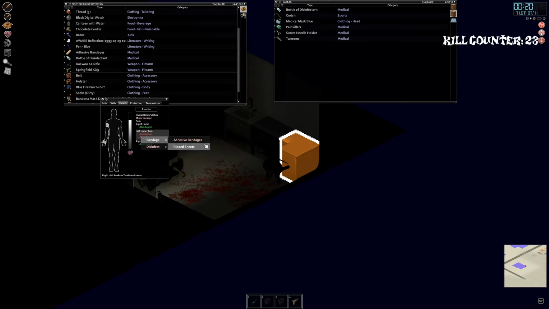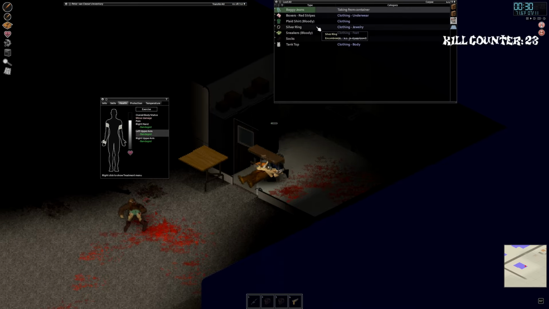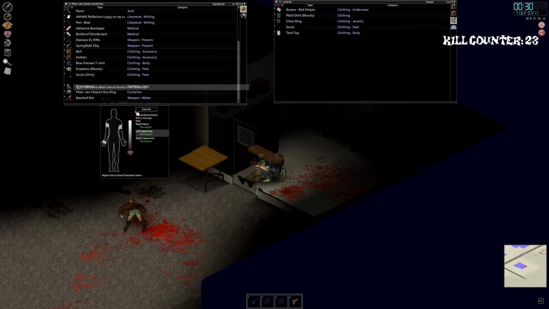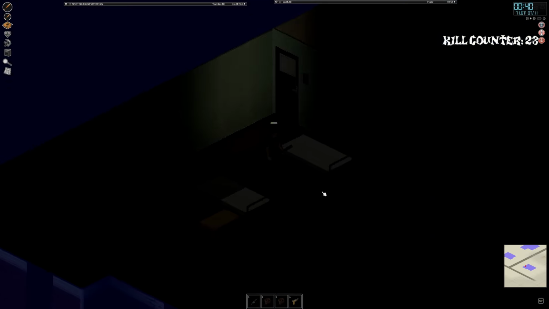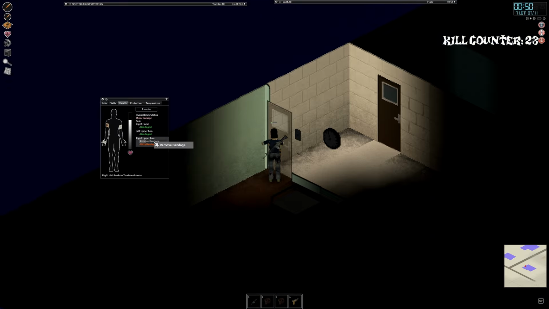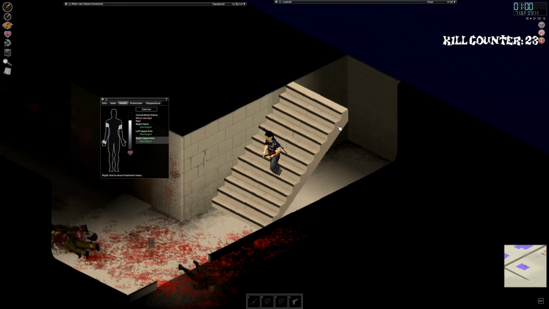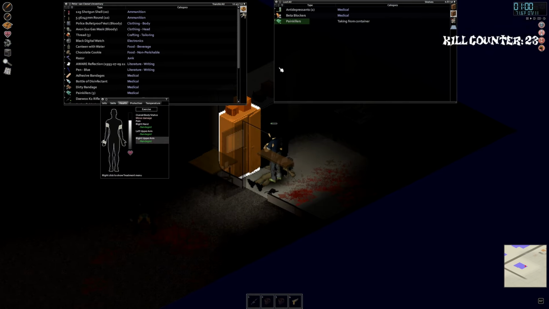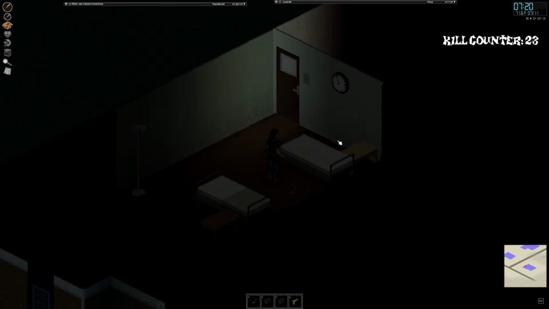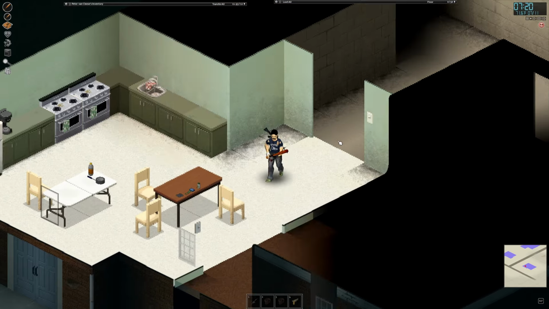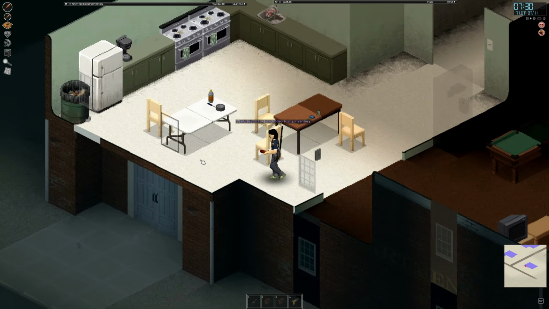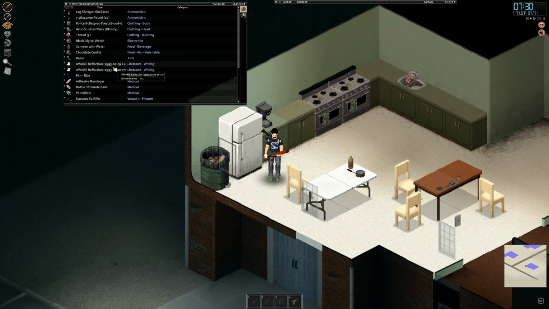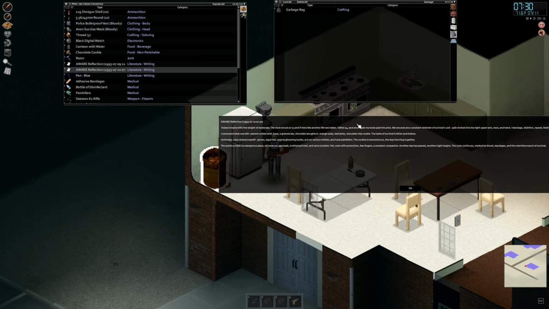But I was able to heal up, stole this guy's clothes because I didn't want to be walking around butt naked. Tried to sleep, accidentally rested, so then I messed up my sleep cycle. I took care of my wounds again, went back downstairs, got some medicine, then finally got some sleep. The next morning I walked around until I got the notification that the note was taken, and I'll do the same thing that I did last time, which is I will display what the text says and read it.